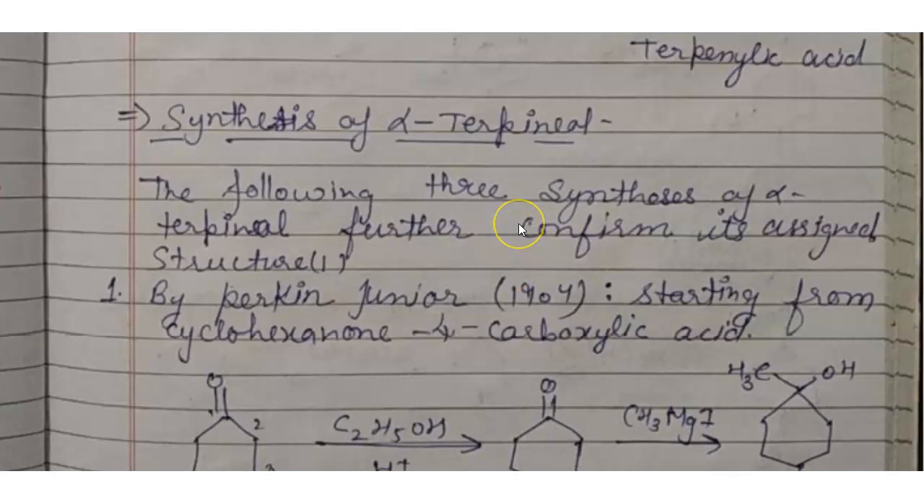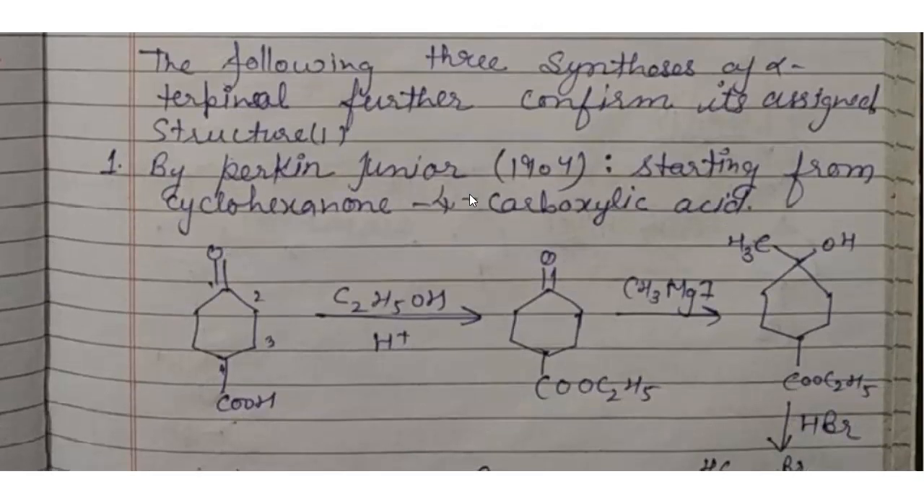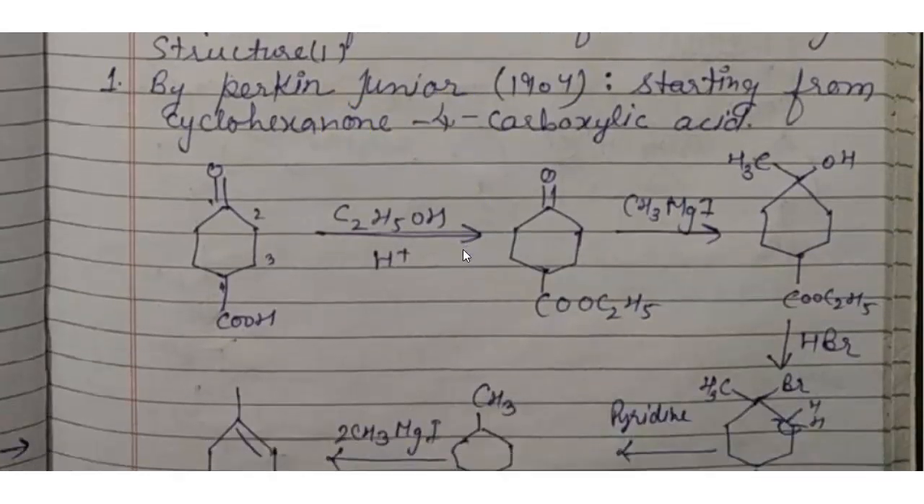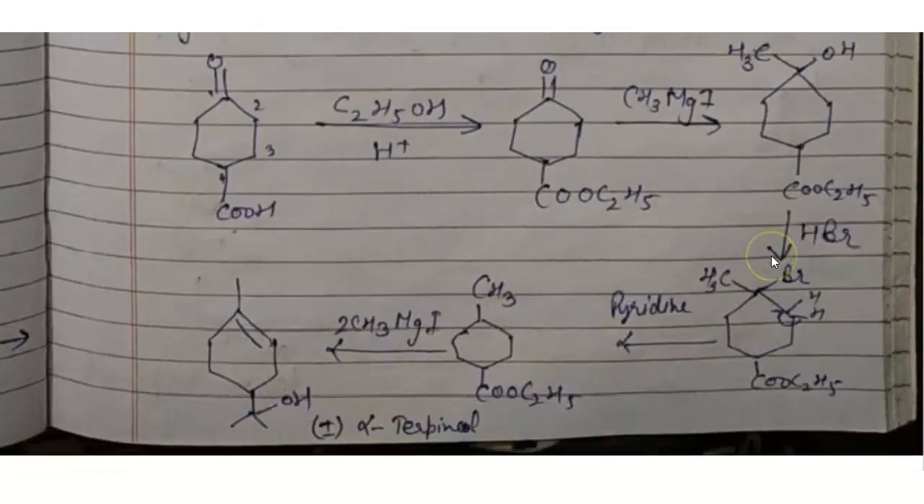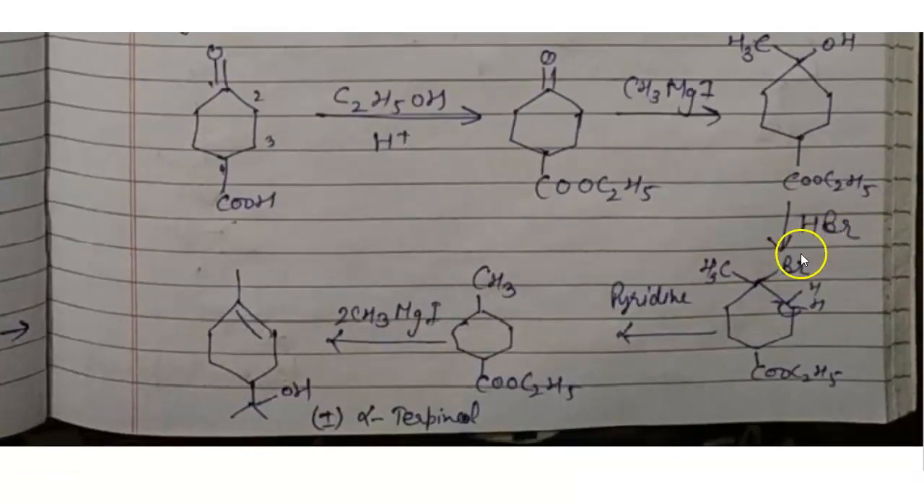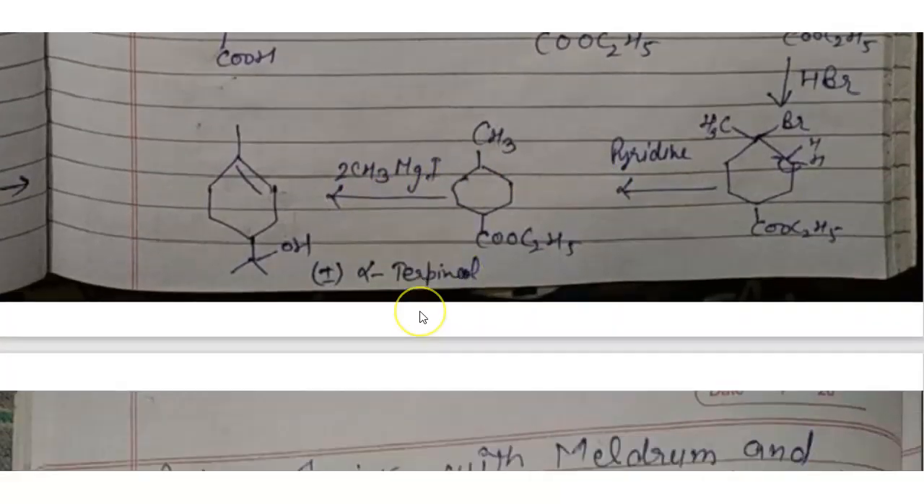The following three syntheses of alpha terpineol further confirm its assigned structure. First is by Perkin Junior in 1904, starting from cyclohexanone-4-carboxylic acid. Here cyclohexanone-4-carboxylic acid with ethanol forms this product. Then CH3MgI forms this product. Next, in the presence of HBr it forms this product. Next, reaction with pyridine, and the next reaction is CH3MgI to form alpha terpineol.